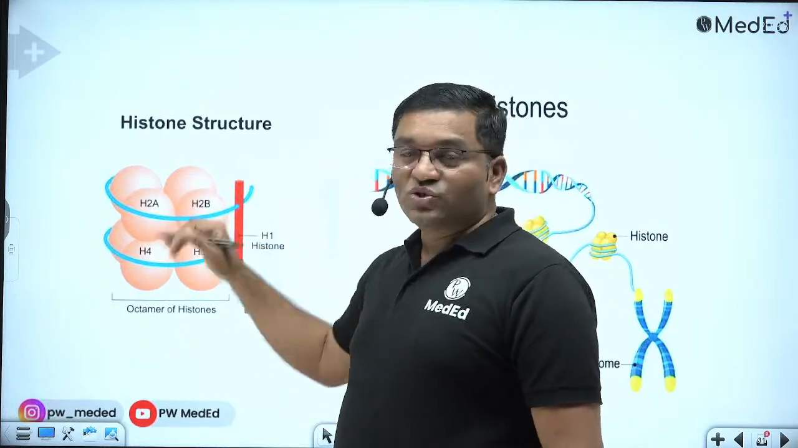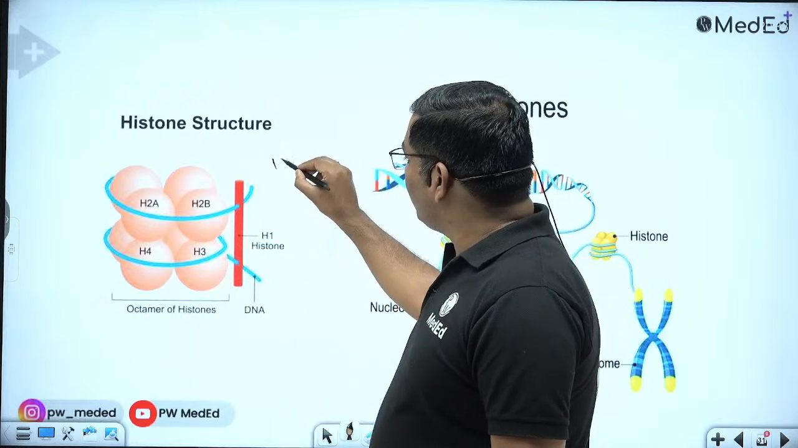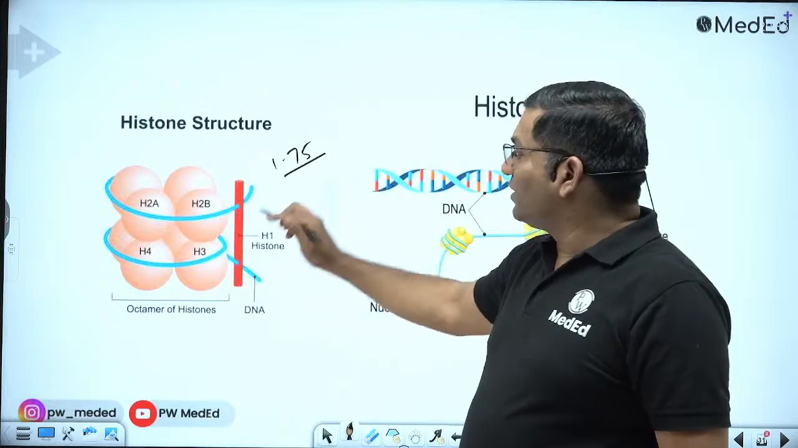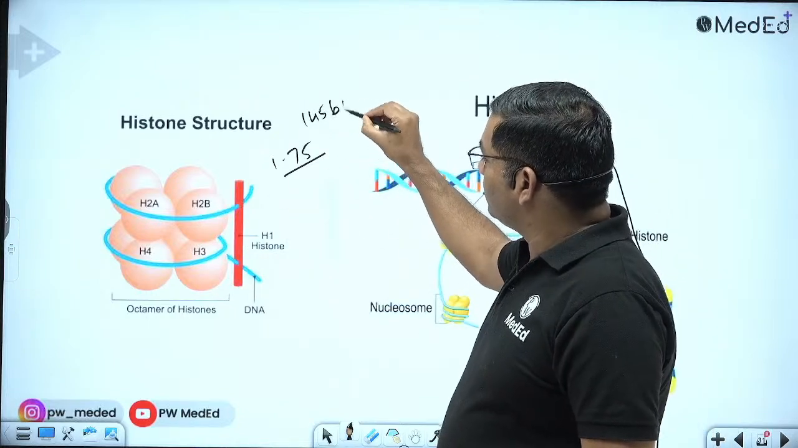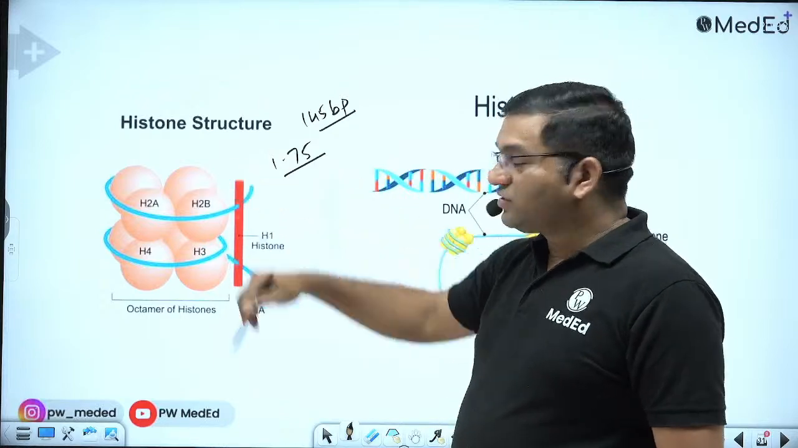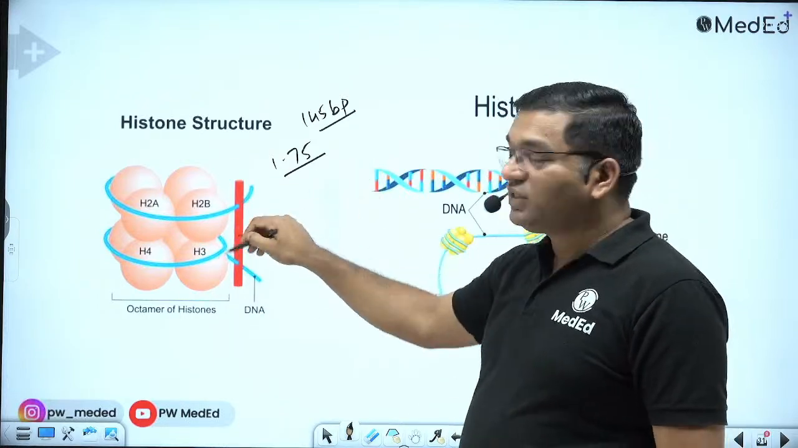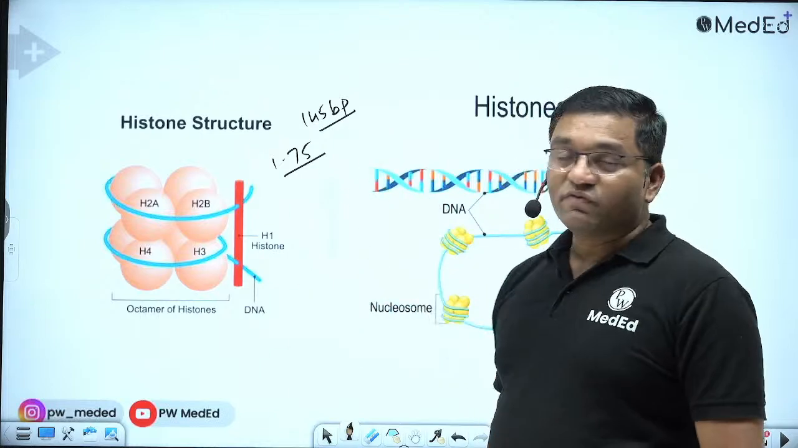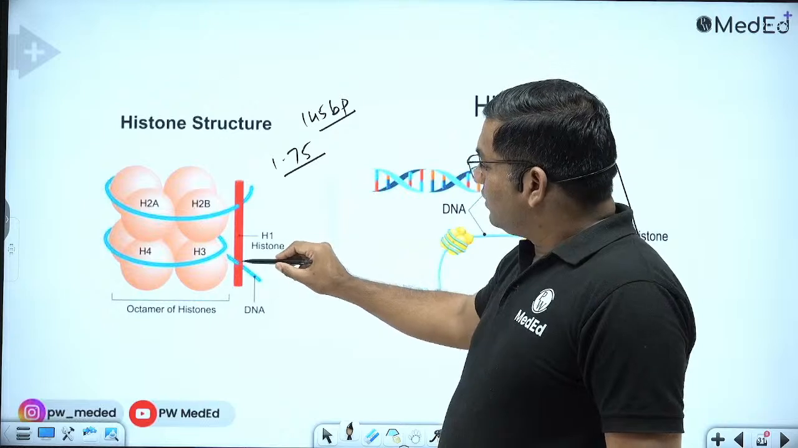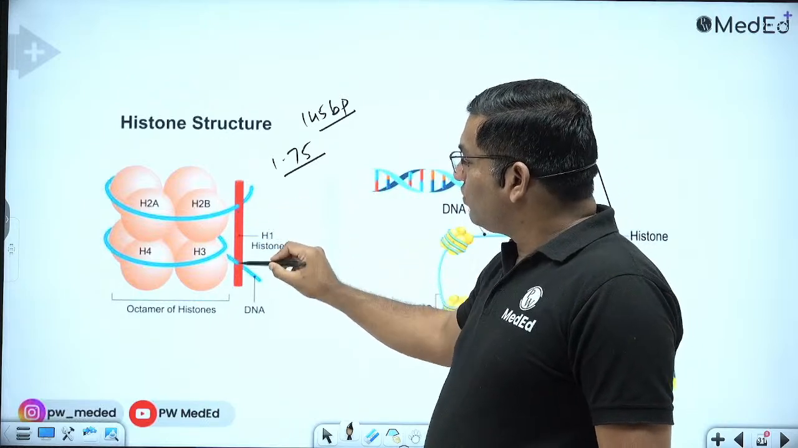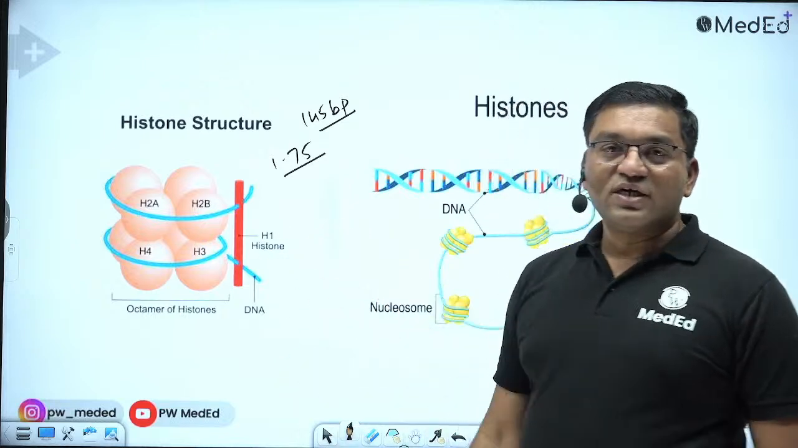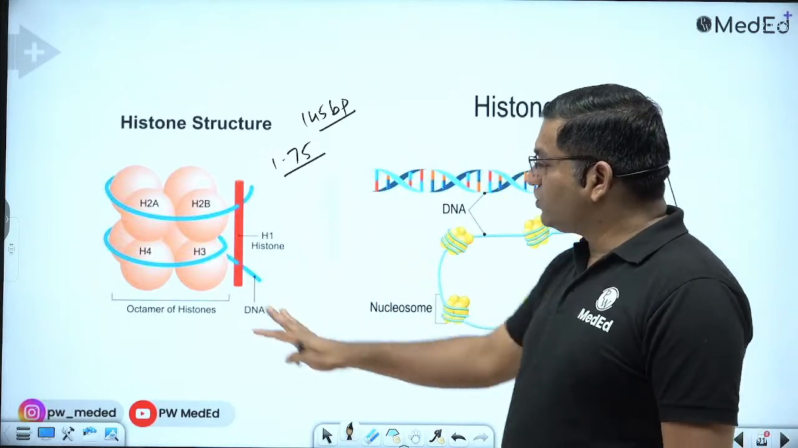Around this histone octamer, the DNA is wrapped in about 1.75 superhelical turns, which contains about 145 base pairs of DNA. At the entry point and the exit point, this DNA molecule interacts with the H1 histone, and this spans about 30 base pairs of the DNA. So this is the histone octamer.